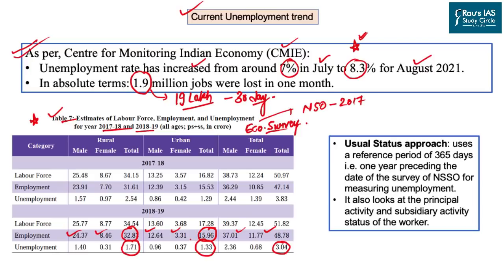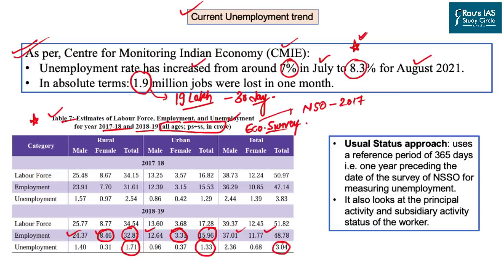And last, the fourth observation is that the rural female unemployment is higher than the urban female unemployment. So the females in rural areas do not find jobs easily, but the females in urban areas can find jobs in a much easier manner. Now, one thing which is important in this graph is all ages PS plus SS.